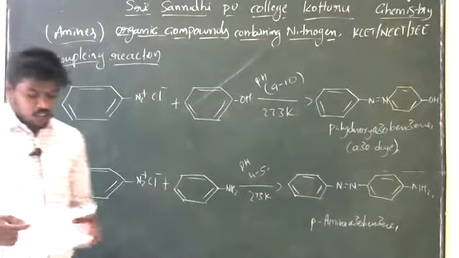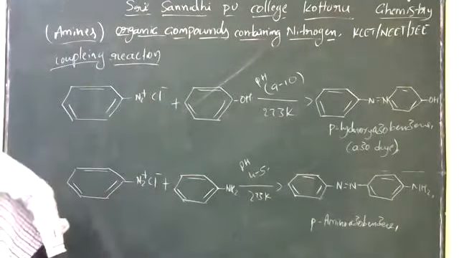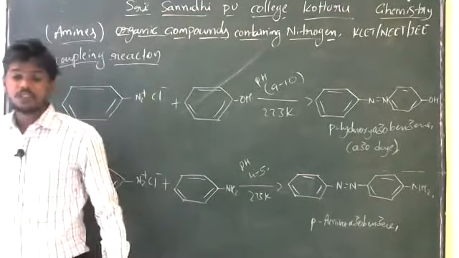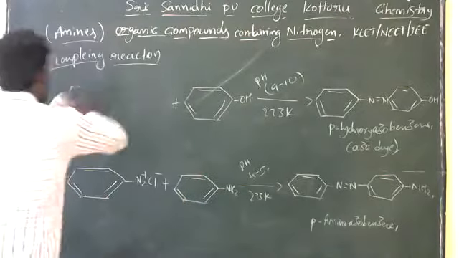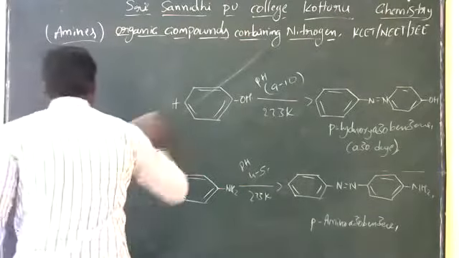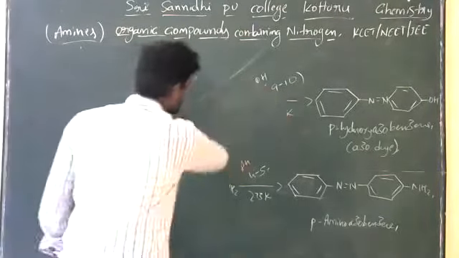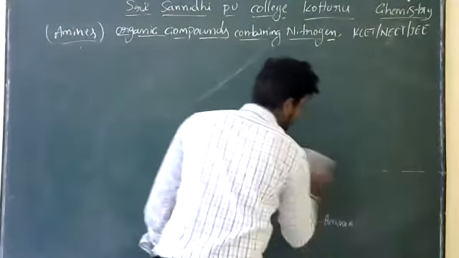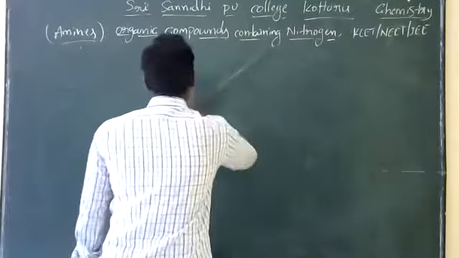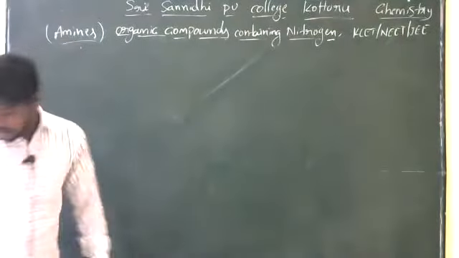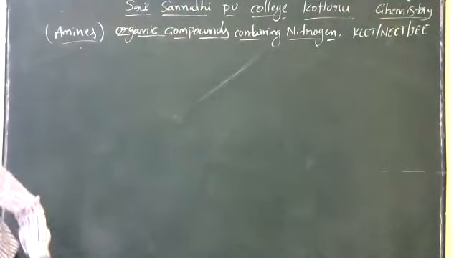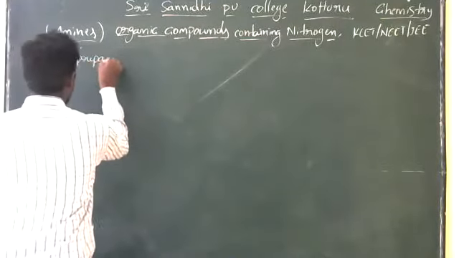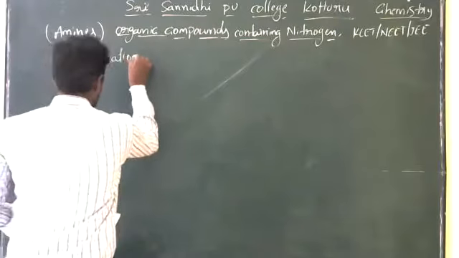Okay? And the next one is the preparation of amines. I already told you the Hofmann bromamide reaction and also the Gabriel synthesis reaction. Those are two of the preparations of primary amines. So here, what are the remaining syntheses of amines? How do we prepare amines?